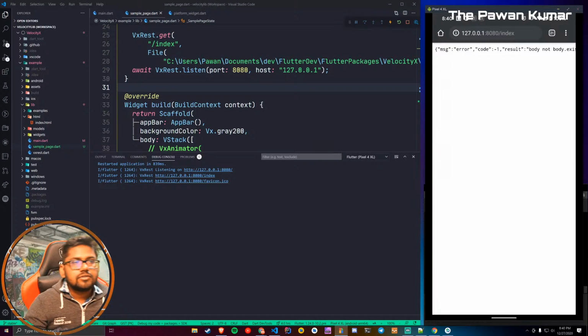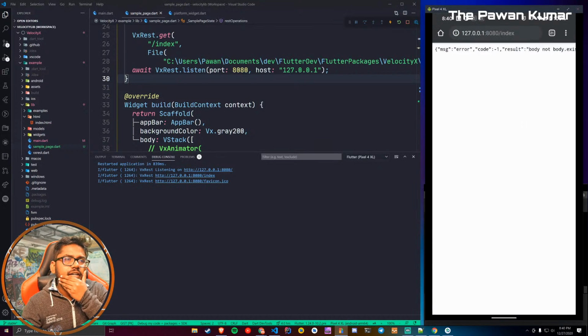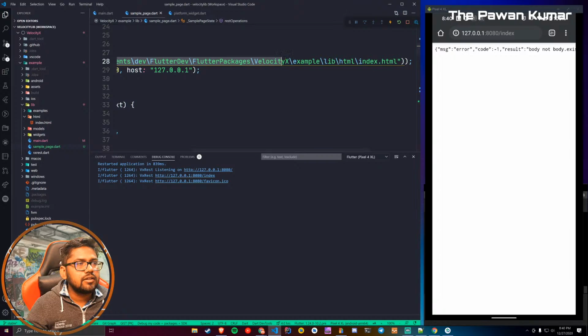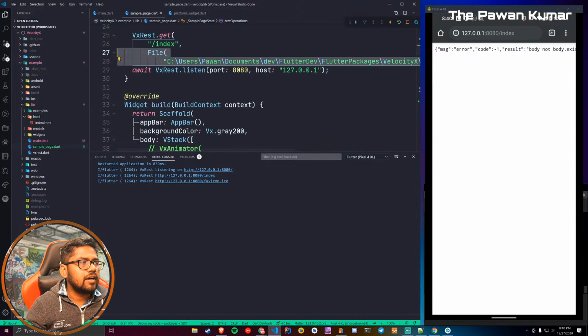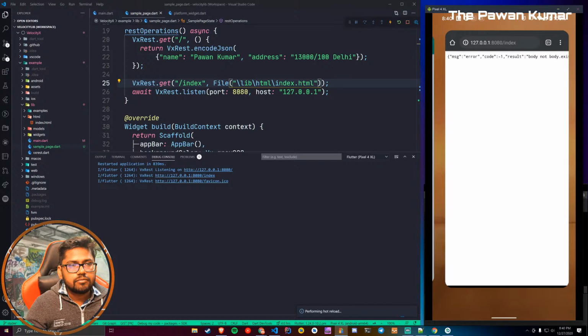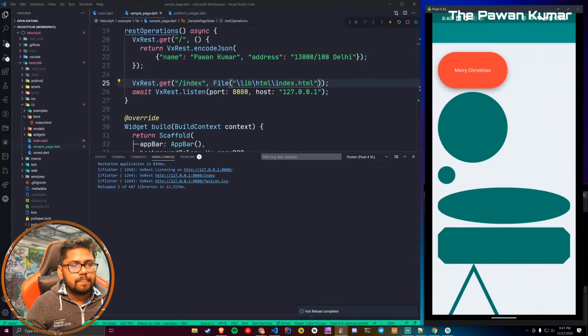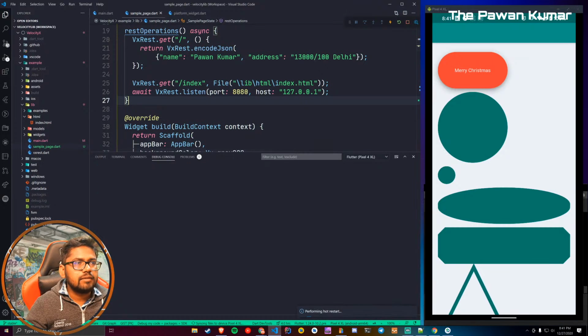The error says body does not exist. So the problem can be, guys, that this is not able to pick the path. Obviously, because we are running it on a phone, we can change it. We are not running it on Windows, so the file should be inside /example itself. If I remove this part, I'm not sure whether it will work for me, but for you it will definitely work, trust me, because the path is what I have to figure out. The path is the real problem. One second. Let's do it one more time.